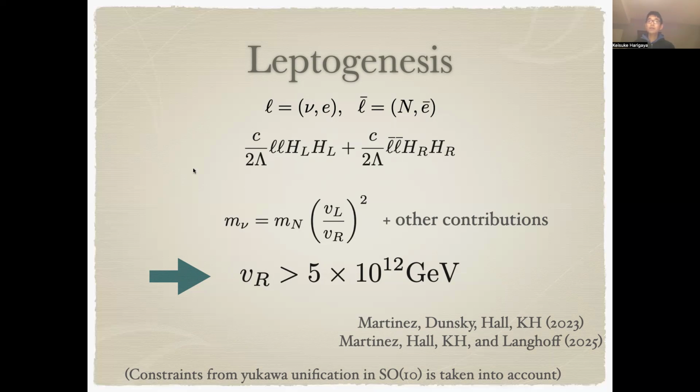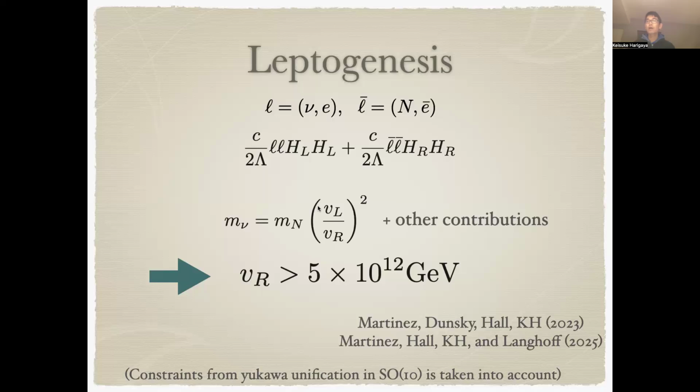Then after the parity symmetry breaking scale, the second term gives the right-handed neutrino mass, and the first term gives the Standard neutrino mass. So the Standard neutrino mass is given by the right-handed neutrino mass times VL squared divided by VR squared, and other possible contributions, assuming that the Standard neutrino mass is not given by fine-tuning between those contributions.